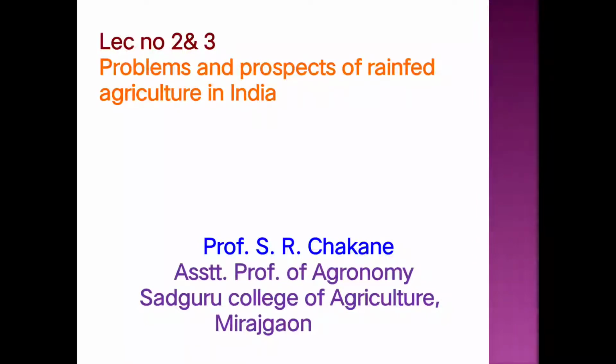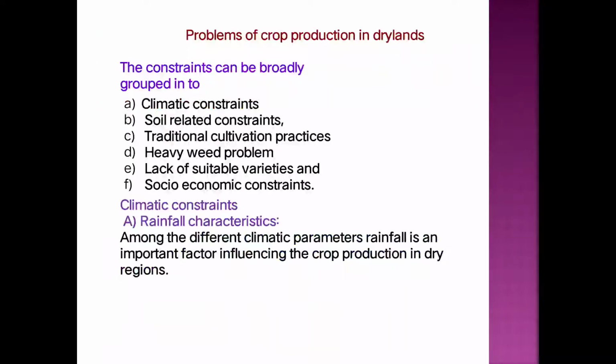Today we will discuss lecture number 2 and 3, that is the problems and prospects of rain-fed agriculture in India. In this lecture, we will discuss the different problems of crop production in the dry lands.